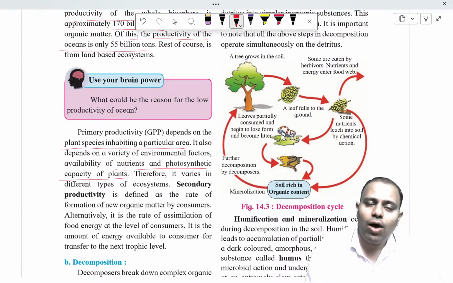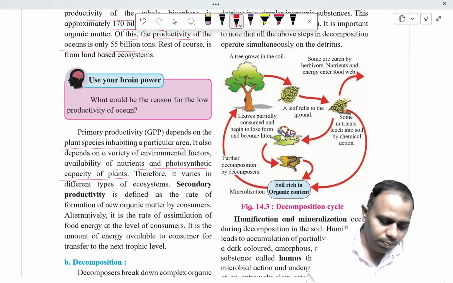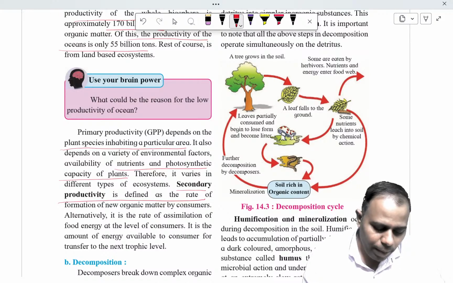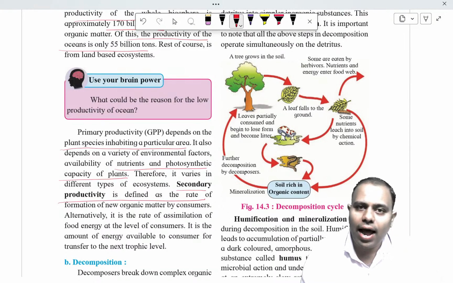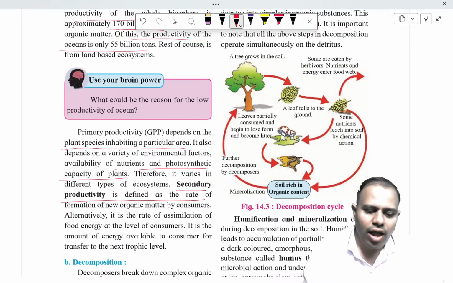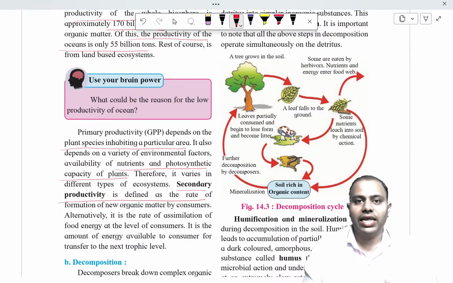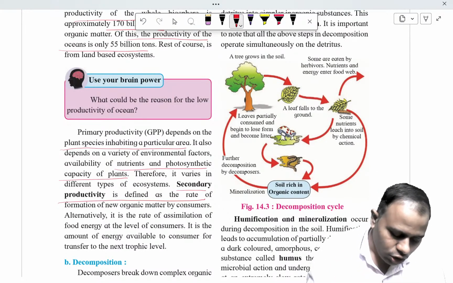Now let's see what is secondary productivity. Secondary productivity is defined as the rate of formation of new organic matter by consumers. Whenever consumers eat the plant, the consumers grow. For example, a herbivorous animal is eating plants, and this herbivorous animal is growing. When it is growing, it is increasing its biomass. This increase in biomass of that organism is actually called secondary productivity. So secondary productivity is the rate at which the formation of new organic matter takes place by consumers.